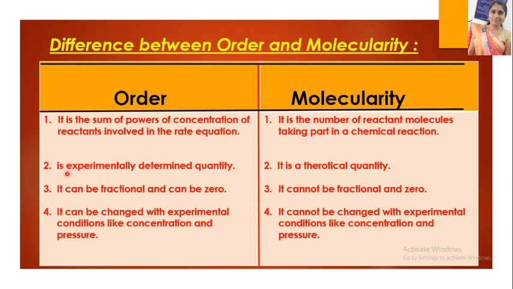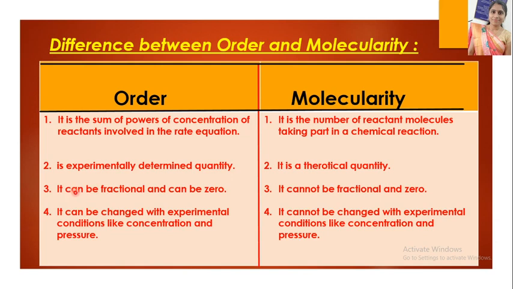Second point is order is an experimentally determined quantity. By experiments we can determine the order of any reaction, but molecularity is a theoretical quantity because it is the number of reactant molecules taking part in a chemical reaction. So it does not change with experimental conditions.